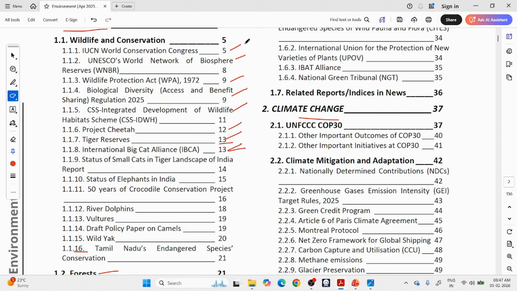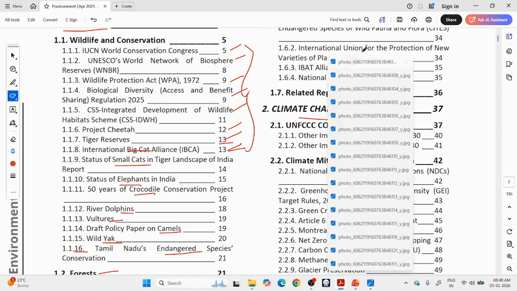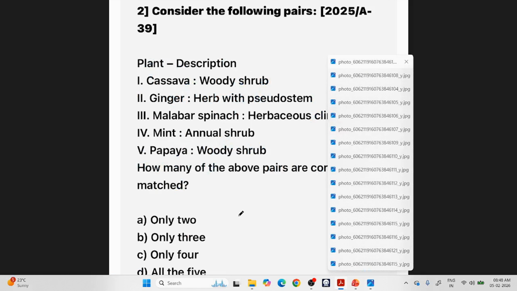Because we are seeing so many animals here, let me discuss all the PYQs from this biological diversity area. Let us get an overview of how questions are being framed on wildlife, animals or plants, because we are going to read more animals. We are going to read about big cats, tigers, cheetahs, small cats, elephants, crocodiles, dolphins, vultures, camels, wild yak, and some endangered species from Tamil Nadu. Because we have already read so many animals like lions, let us have a view of all the previous year questions from this wildlife and biodiversity section.